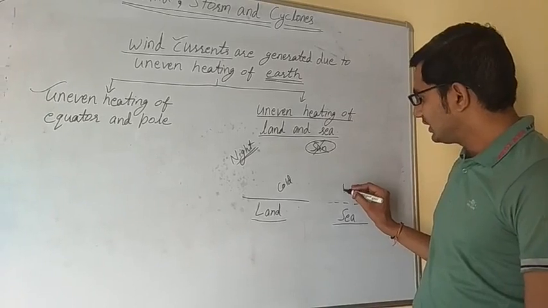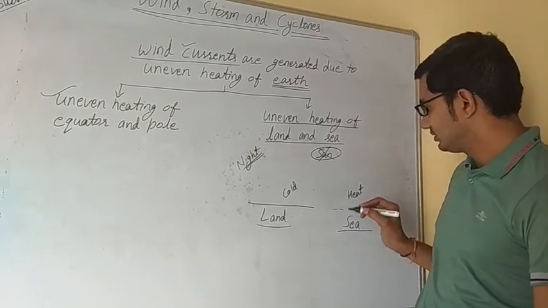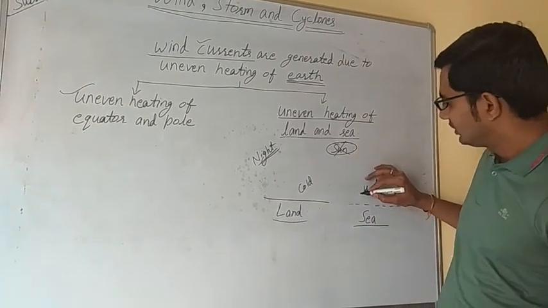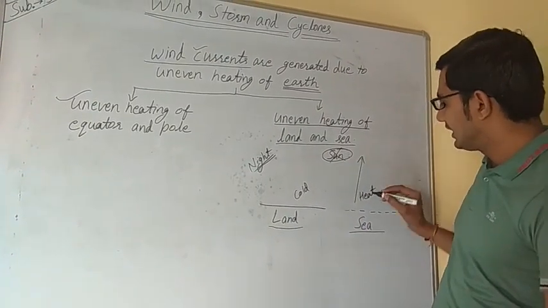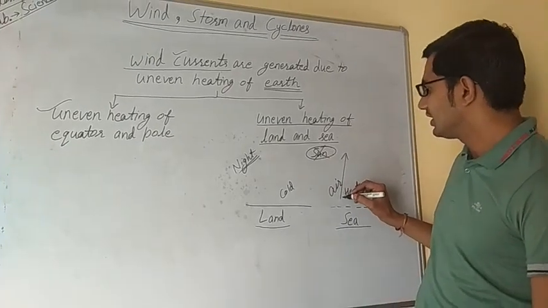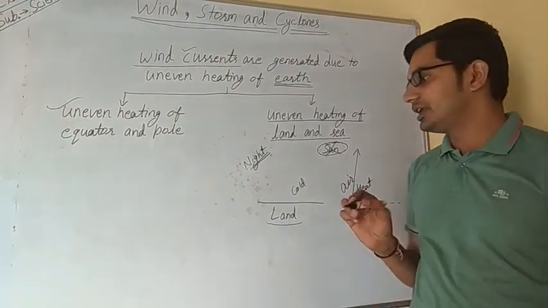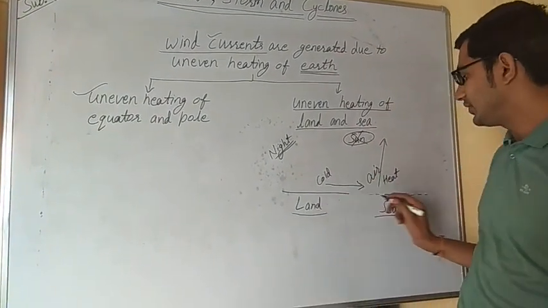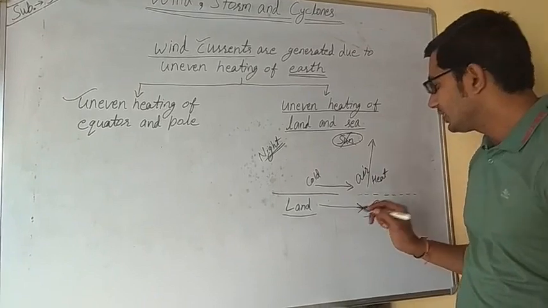So the sea stays warm and the land is in a colder region. So now at night, the air over the sea gets heated and rises upward, and at night the air blows from land to sea.